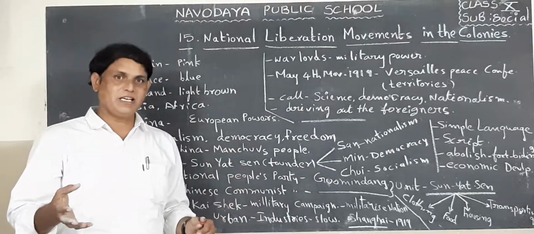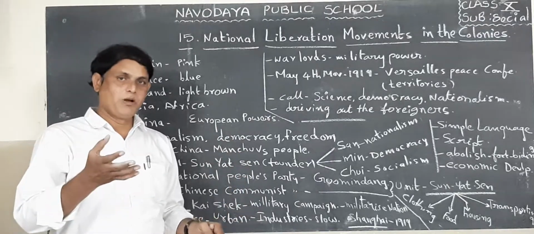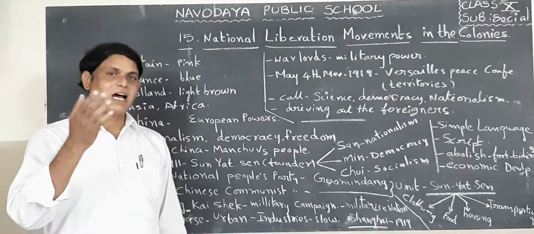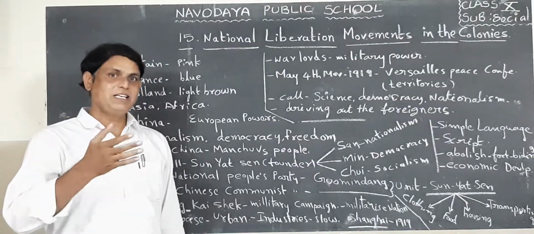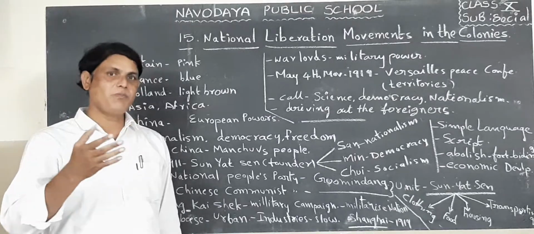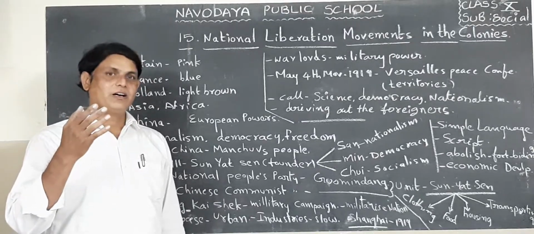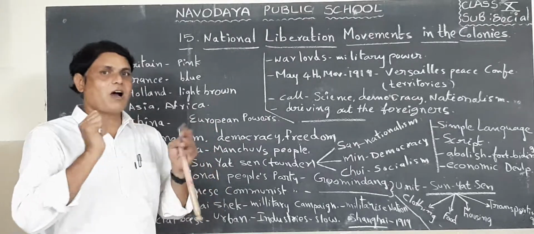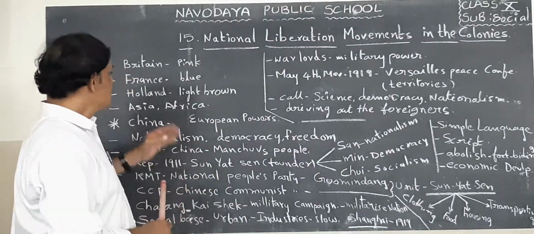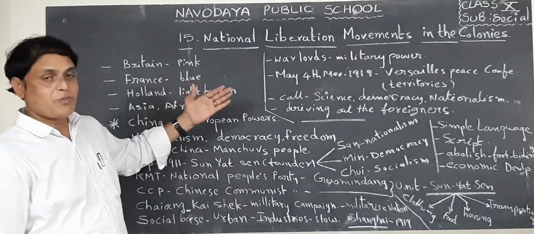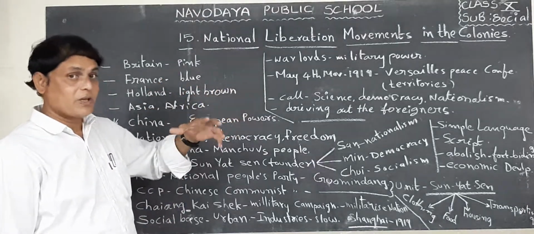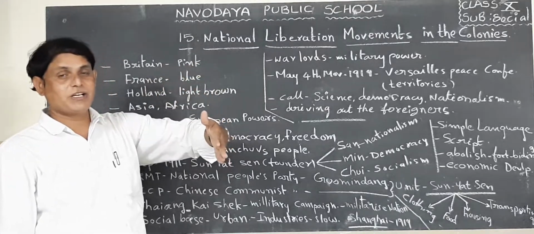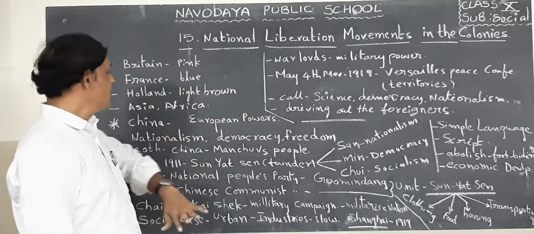So we know Africa. How many countries are there in Africa? For example, Egypt, Libya, Morocco, Ethiopia, Algeria, Nigeria, South Africa, Zimbabwe, Zambia. So these all are countries in Africa. The Europeans established their kingdom over Asia continent countries and Africa continent countries.